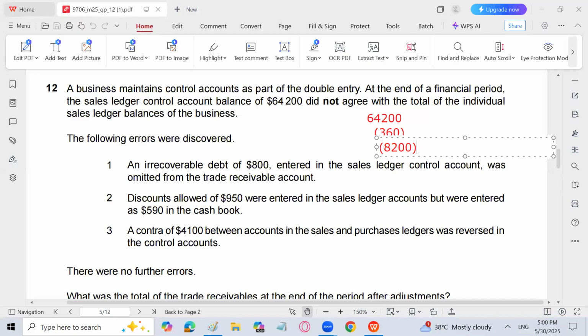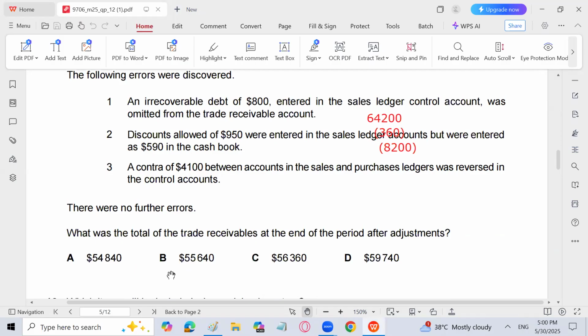So then you can find the collected balance of the control account. 64,200 minus 360 and minus 8200. 55640 is the answer of the corrected control account or corrected ledger balance. So 55640. B is the answer. So this is not a difficult one also.